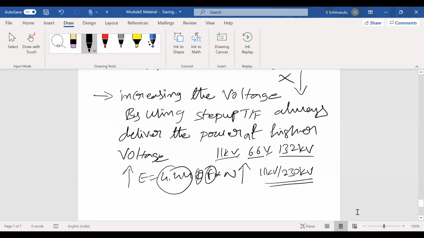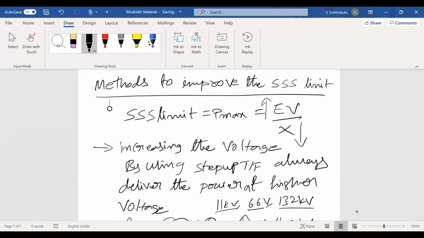Yes or no? Suppose you transfer the power at 11 kV, what happened? The steady state stability is very small. If you transfer the power at 220 kV, 230 kV, how many times does it increase? 11 times. Are you getting my point? Now here, the method to improve the steady state stability is to transfer the power at higher voltages. There are so many advantages.